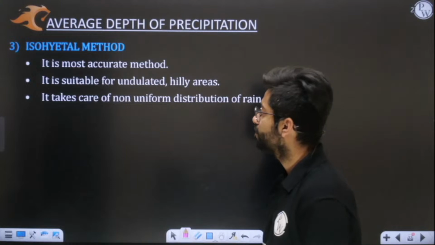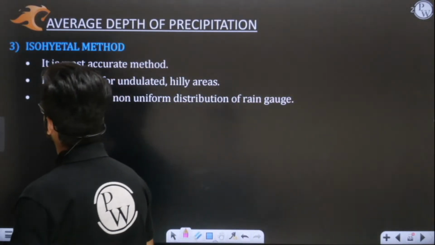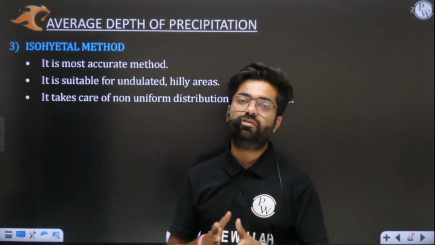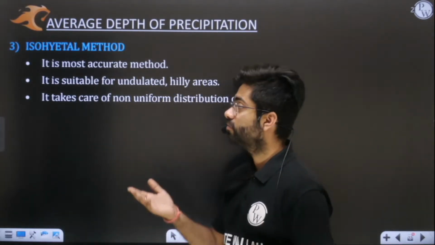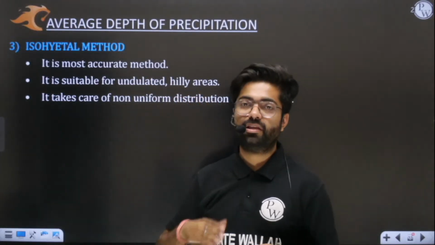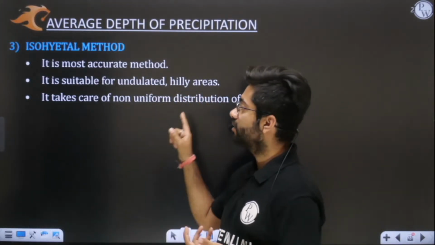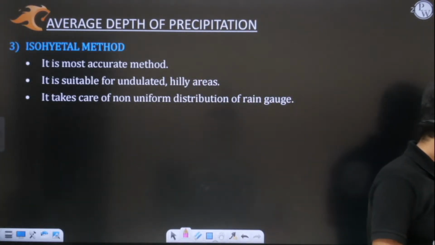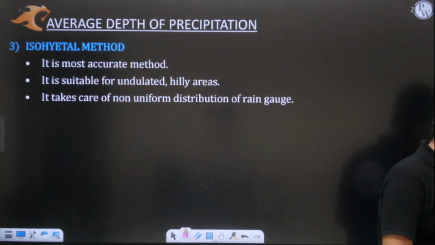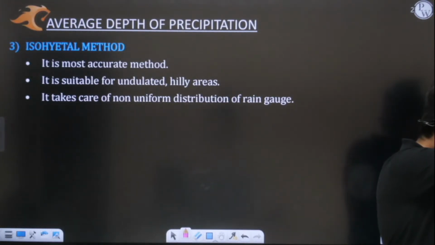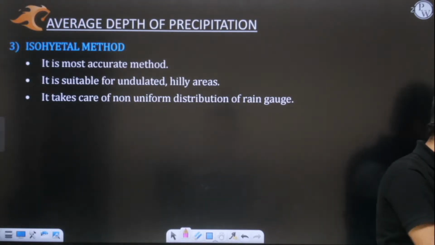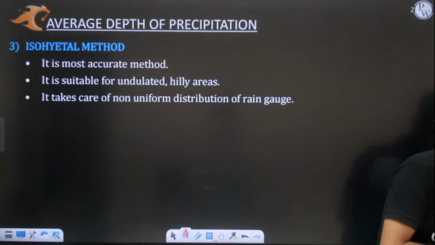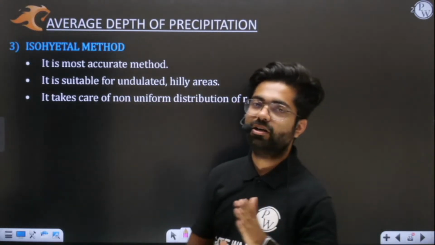So it's important. We'll discuss the third method, the isohyetal method, in the next class, which is the most accurate method. Now this is the best one, and it will also take care of undulated and hilly areas. Even if your area is not plain, that will be taken care of in the isohyetal method. So we'll discuss that later. Okay, perfect. I hope you have enjoyed the lecture and understood the entire concept. Now we'll part our ways and catch up on Monday, because your classes are from Monday to Friday.